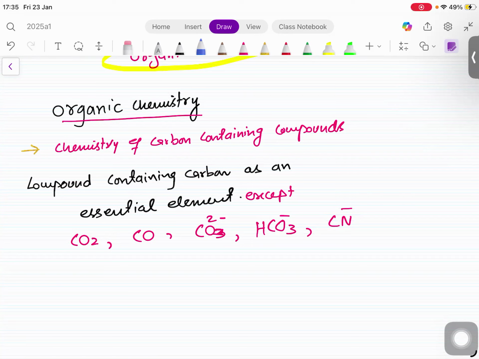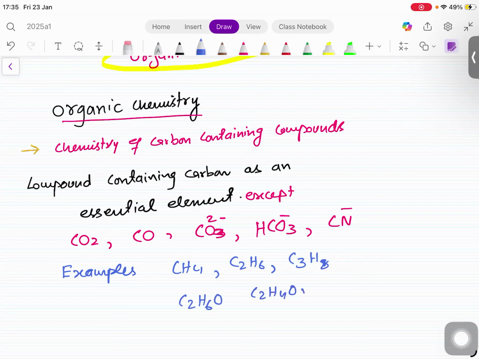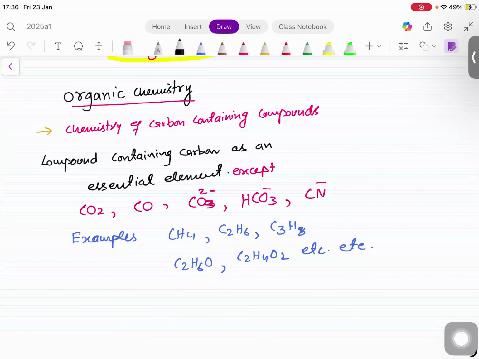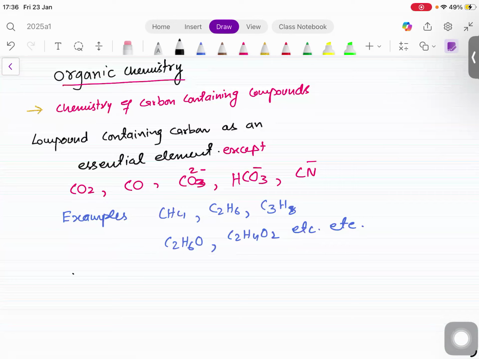Okay? If I give you the examples of organic, CH4 is organic. C2H6 is organic. Yes, except these are the exceptions, right? I'll explain in a while. C3H8 organic, C2H6O organic, C2H4O2 organic, etc., etc. And they're not in hundreds and thousands; they are the millions of them. As I said, any food, any material which we eat, right? These are the examples.